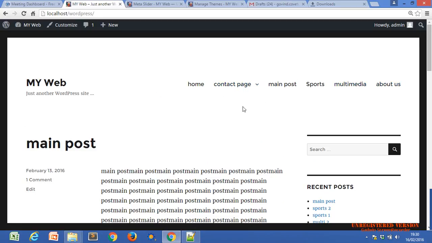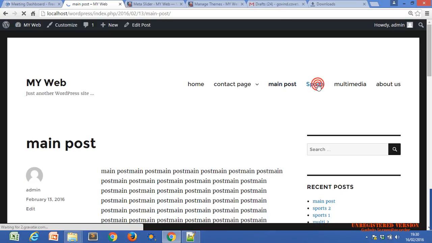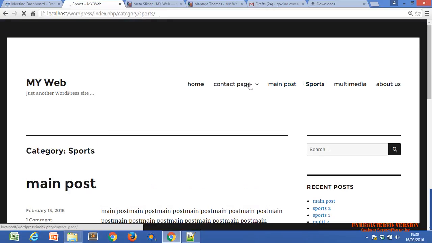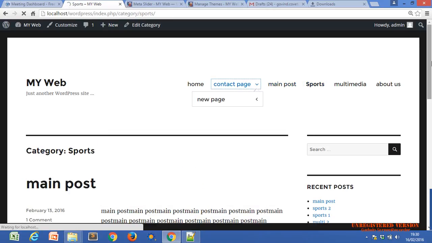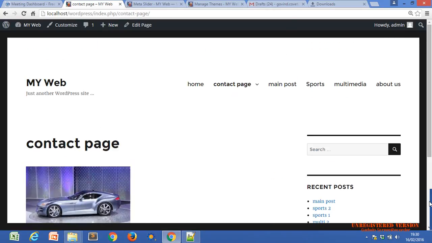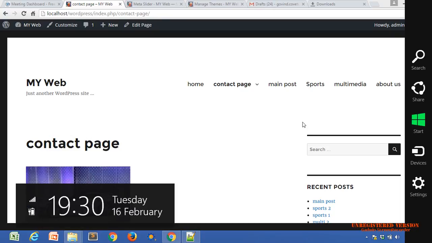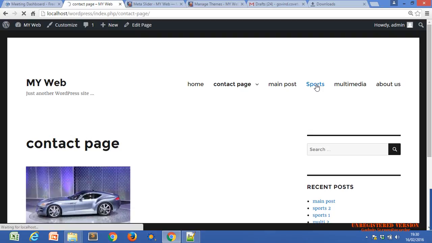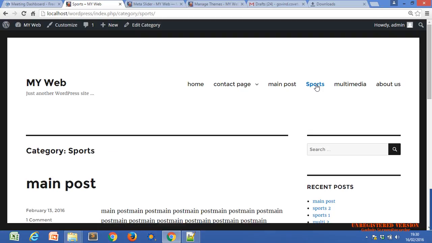Now let's see how we add the slider. Right now there is no slider. You can go to any page, any post, any category, and there is no slider. Do you see a slider anywhere, Nazar? This is the contact page, only an image, not a slider. We have just created a slider, but not included it anywhere in our website. So let's see how we include our slider into the website.